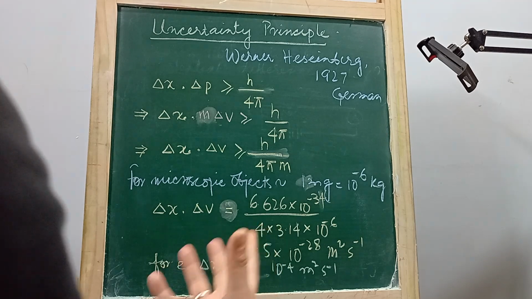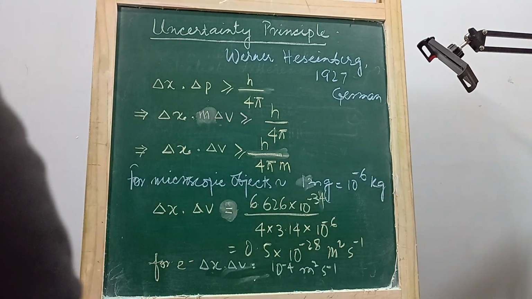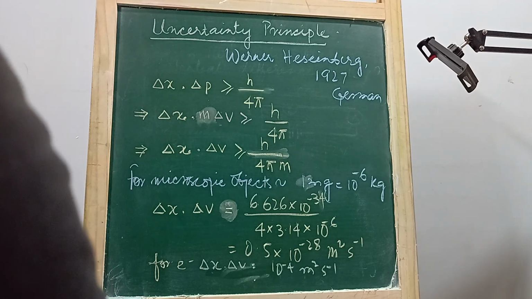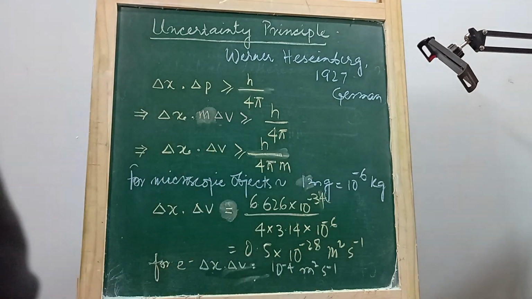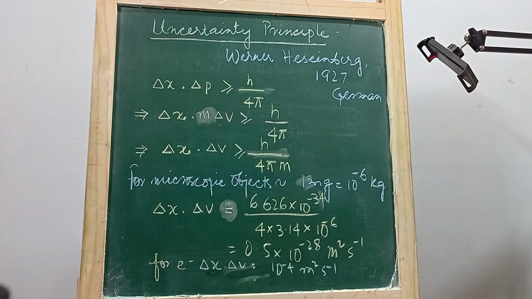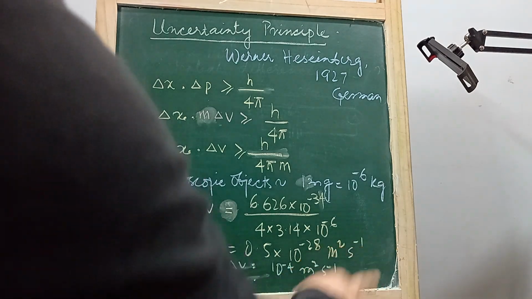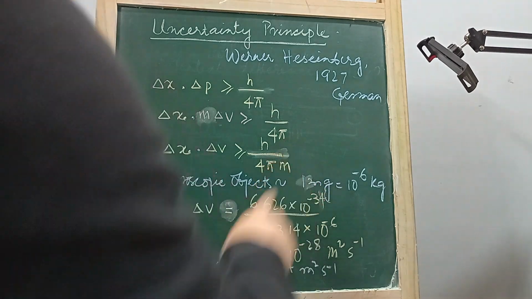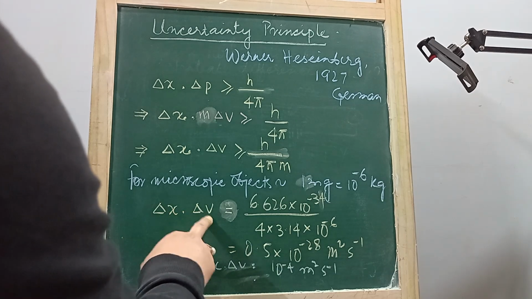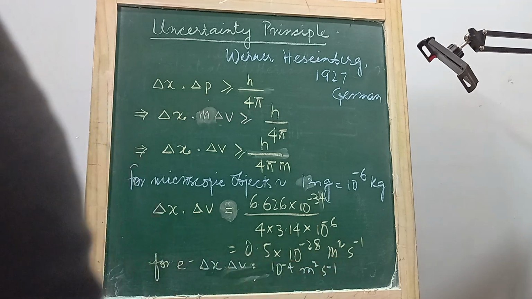So the uncertainty for this kind of object is very small. It's very insignificant, right? But what about electrons? What if these are electrons? This 10 to the power minus 6 will become 10 to the power minus 31. And then this value will increase. The unit will be meter square per second.